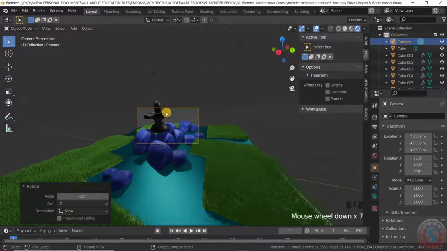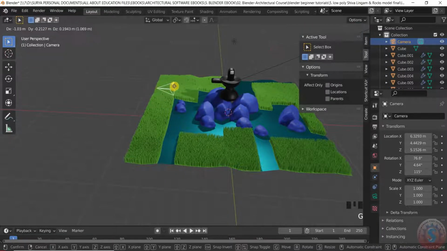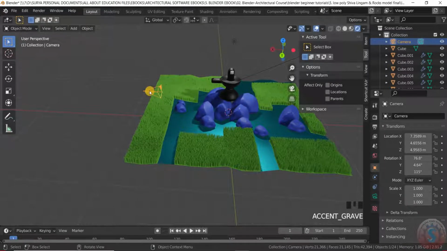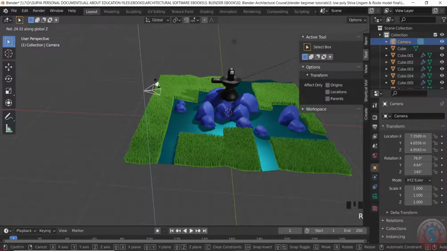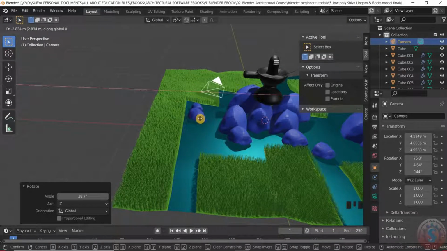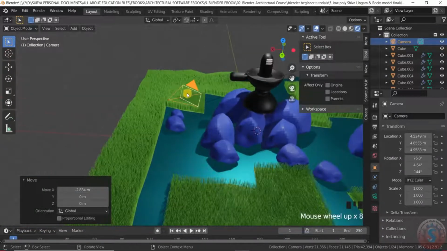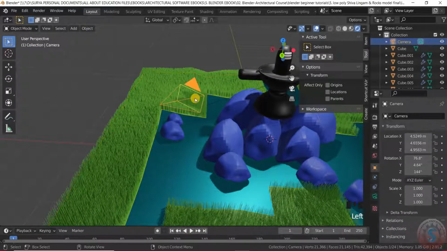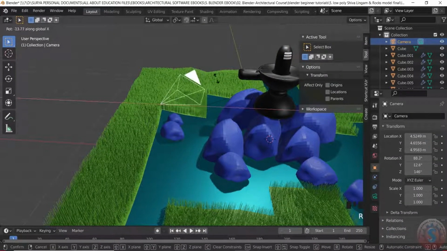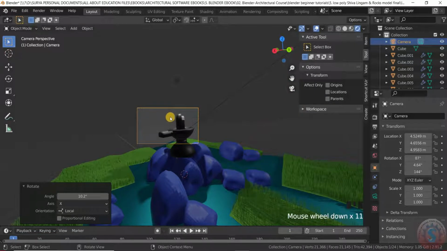So on the 0 key I want to see this, with G on the z-axis. So on the 0 you can observe the camera effect.